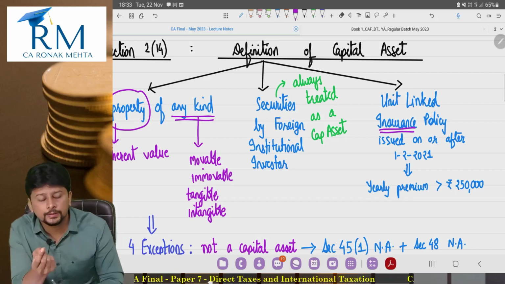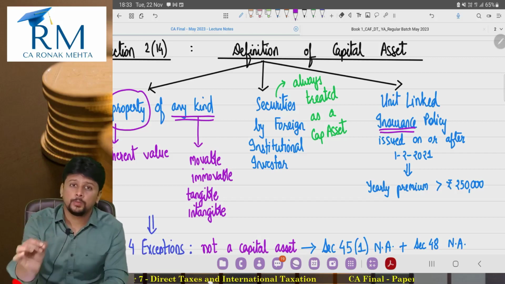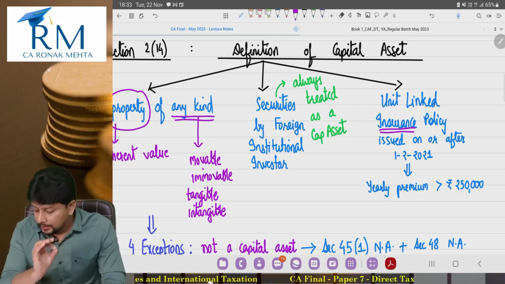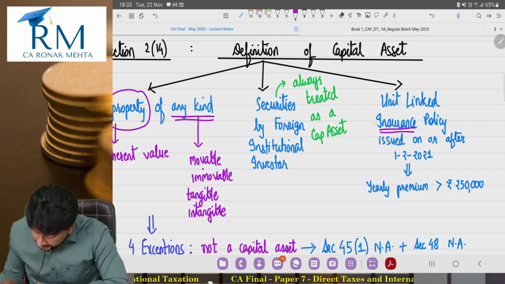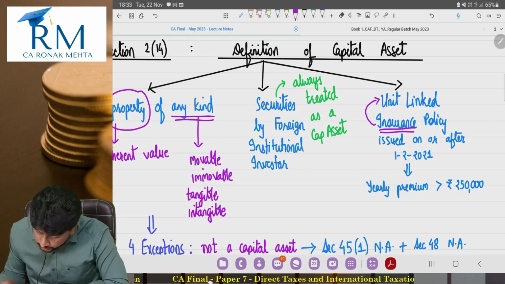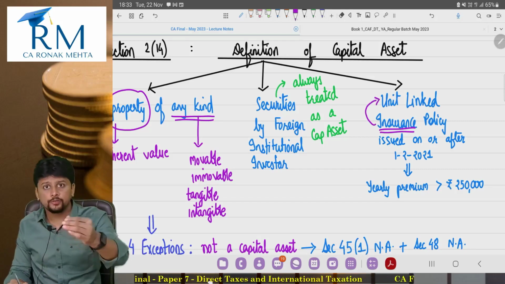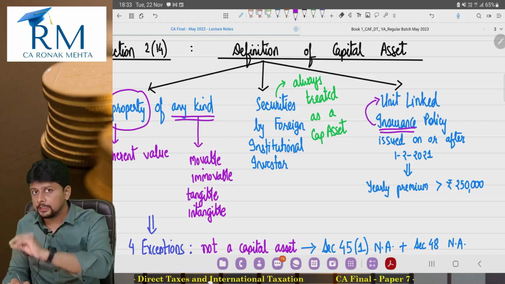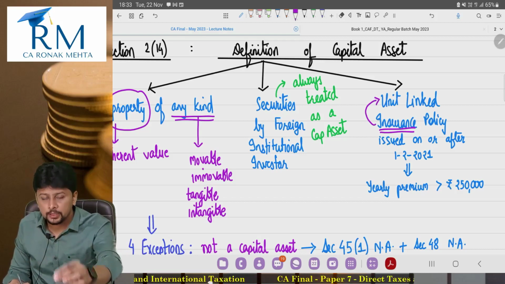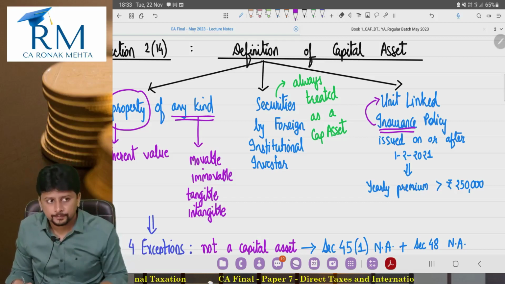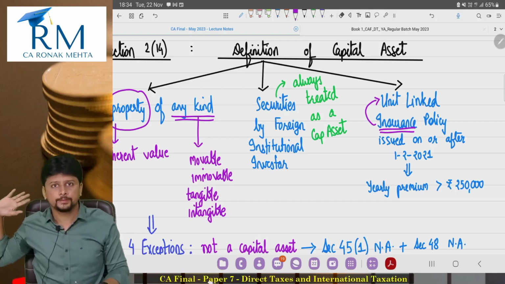The difference is that you don't have a sum assured. Here the insurance value is connected to the value of units. Like a mutual fund issues units to you, this insurance company will issue units for the premium that you pay. You paid the premium, they gave you units.